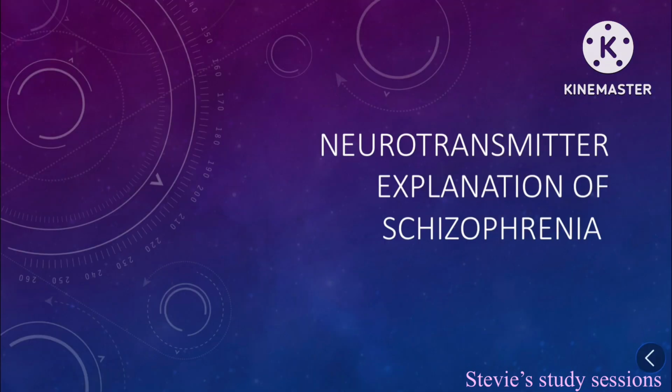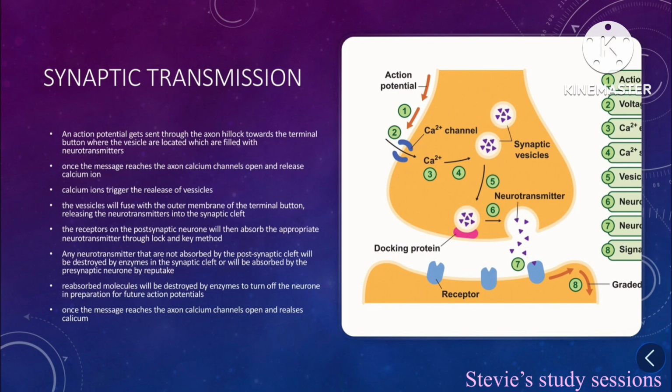The neurotransmitter explanation of schizophrenia. So it's good to have some background on what neurotransmitters are and how synaptic transmission works, and I do have a video on this. However, here is how synaptic transmission works. An action potential gets sent through an axon hillock towards the terminal button where vesicles are located and filled with neurotransmitters. Once the message reaches the axon, calcium channels open and release calcium ions.